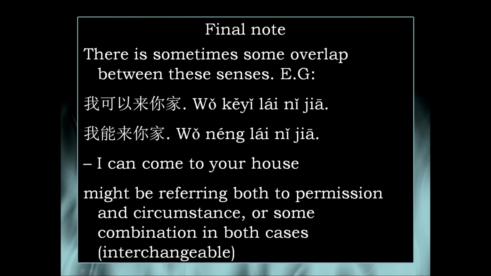So in both of these sentences, 我可以来你家 and 我能来你家 both might be referring both to permission and to circumstance, or some combination of both of them in both cases. So in this context, these two sentences are quite interchangeable.